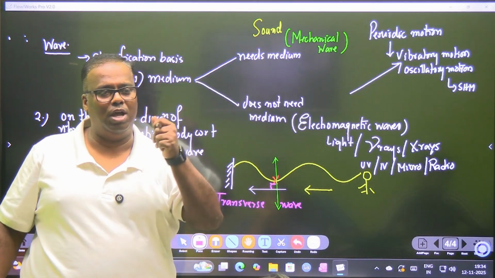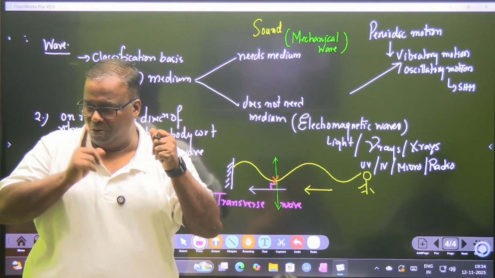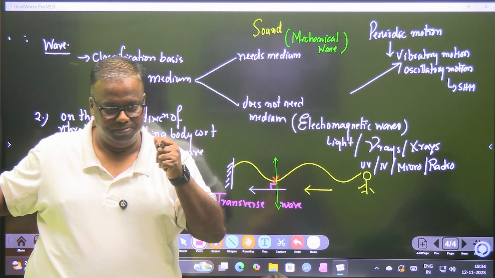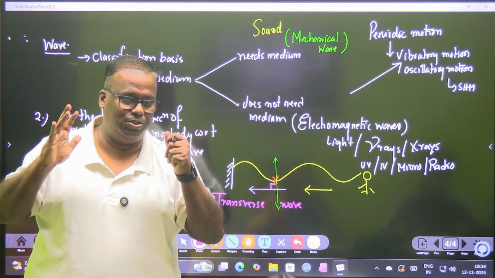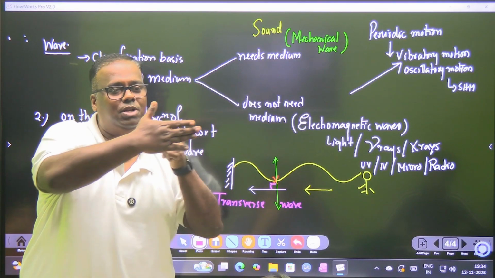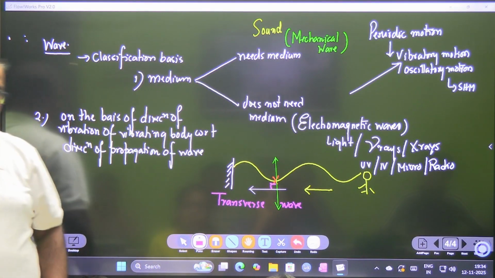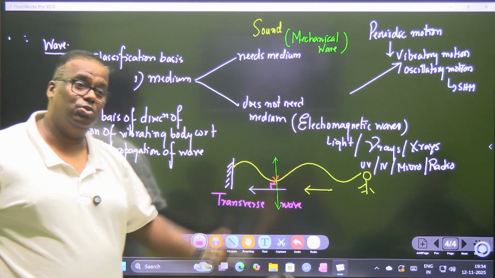Have you seen an ECG report? How does the ECG plot? Does the plotter move? No, the paper moves. The paper moves, the plotter does not move. The plotter is always doing this, and from here you keep pulling the paper, so what will come? Won't a wave come? Absolutely. So that is known as a transverse wave.